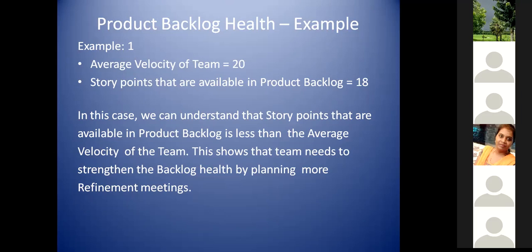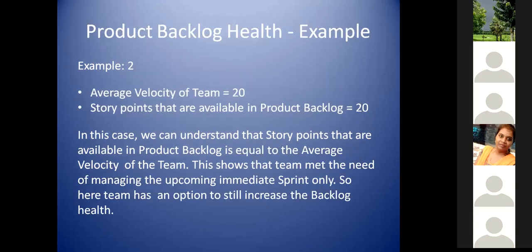But here, try to understand the average velocity is 20 and you have only achieved 18 story points as the refinement estimate so far, which is less. That means you need more refinement meetings so that you can reach some level. What is that level? We'll get to know. This is one condition, just try to remember that. The second condition is your average velocity is 20 and your team also achieved just 20. You know that you have achieved the average velocity, not more than that. Which is not a good scenario, or not even a bad scenario, it's just a scenario.